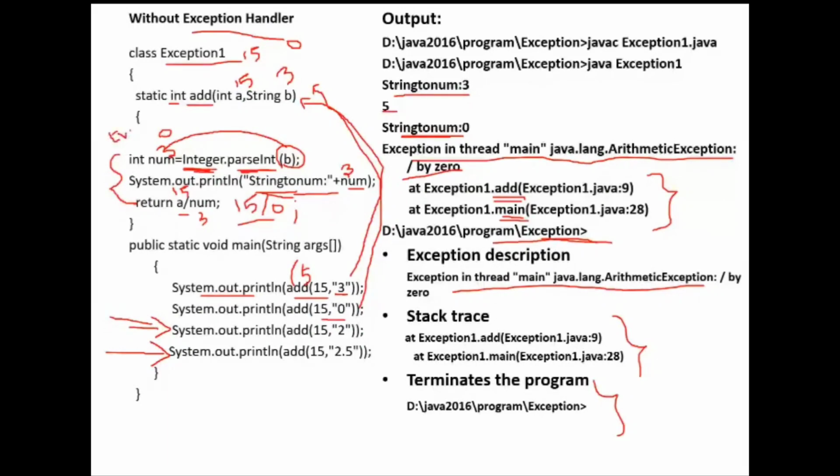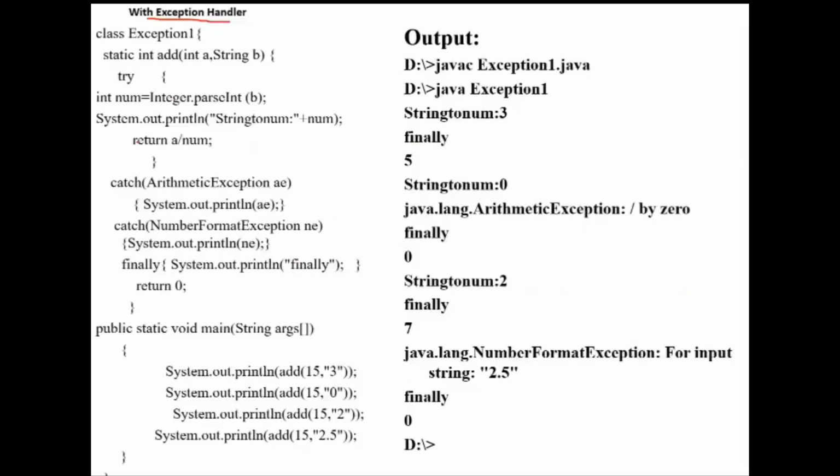The statements which may cause a runtime exception, you can write within a try block. After the try block, I should write the catch block, which should be immediately after the try block. Here I have 2 catch blocks.